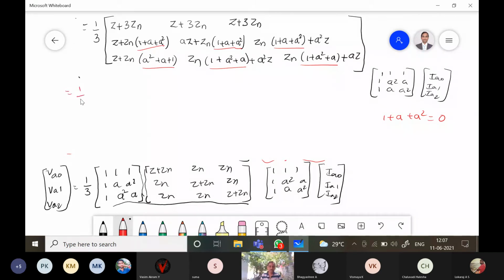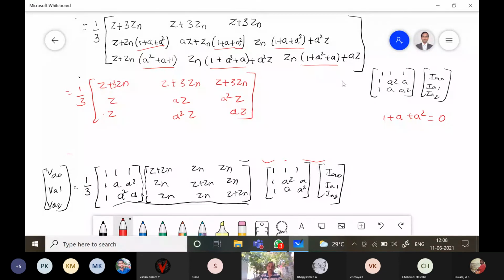Then it becomes 1 by 3 times: Z plus 3 Zn, Z plus 3 Zn, Z plus 3 Zn, and Zn into 0, so the remaining term is Z here, aZ here, a square Z, Z here, a square Z, aZ.